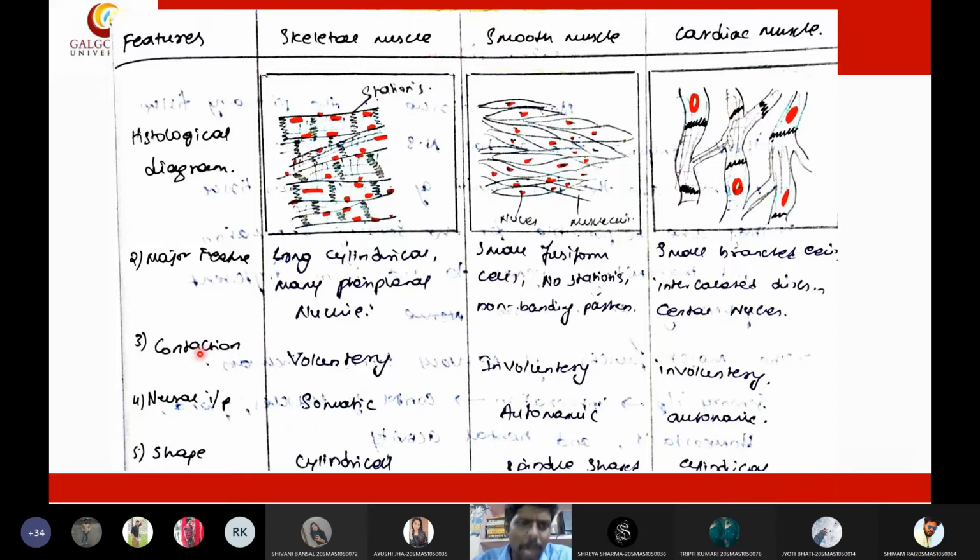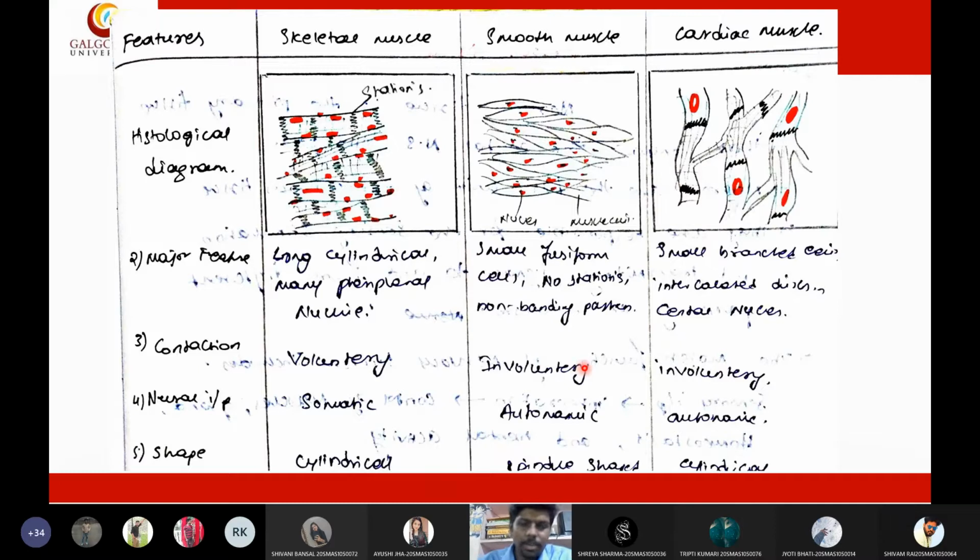Okay, then coming to the contraction, how will the skeletal muscle contract? Skeletal muscle will contract voluntarily. Only when we think to move the muscle, then only will we move it. Such movement is called voluntary movement. So voluntary contraction happens in skeletal muscle, whereas smooth muscle will move automatically. Smooth muscle will move involuntarily.